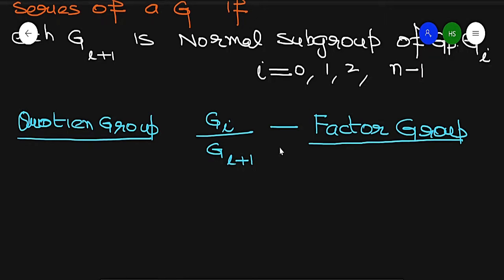So this is a quotient group, and this quotient group is called a factor group.